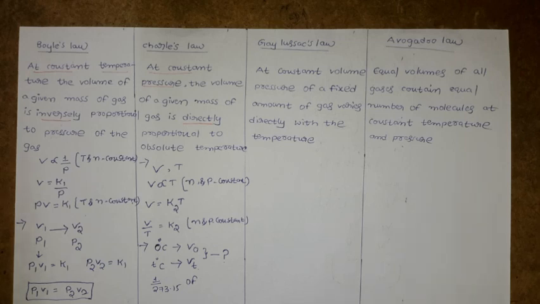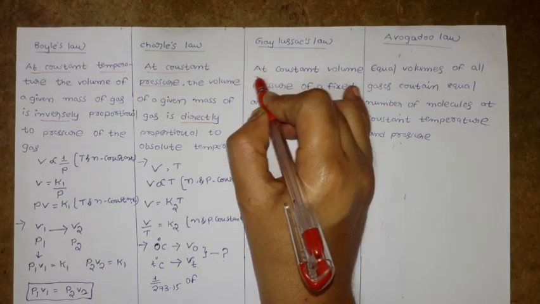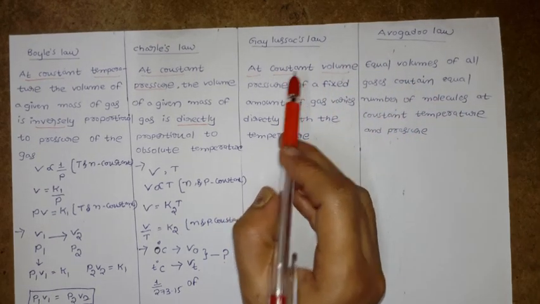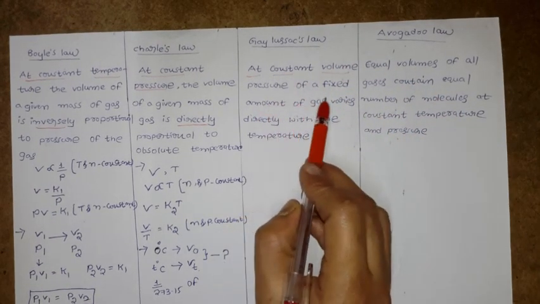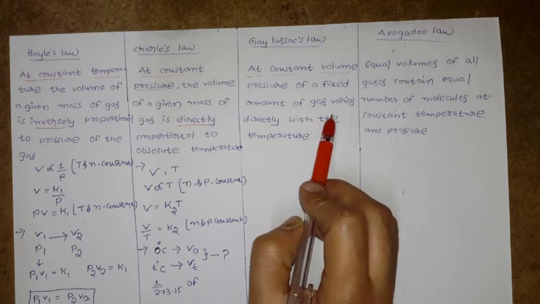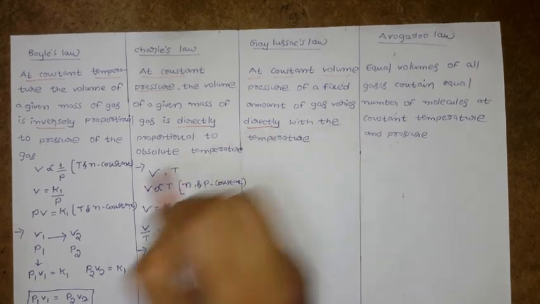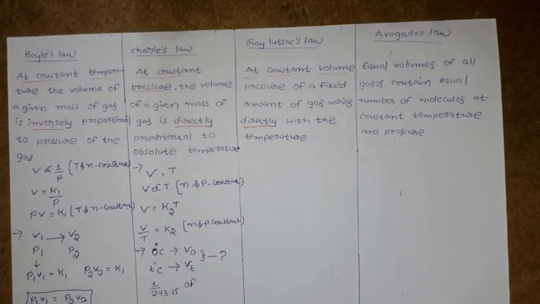Now let us discuss Gay-Lussac law. For Gay-Lussac law, what is constant here? At constant volume, the pressure of a fixed amount of gas varies directly with the temperature.